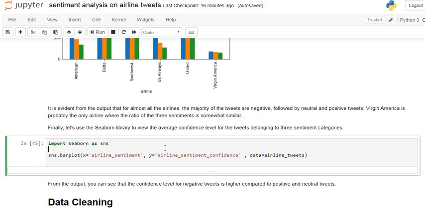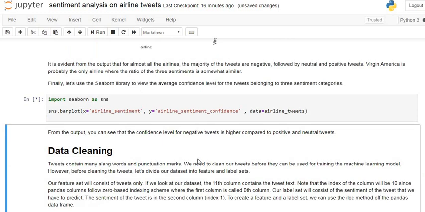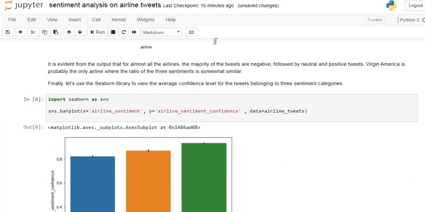Average confidence level is one of the variables in our data set. On the x-axis there is airline sentiment, that is positive, negative and neutral, and on the y-axis we have airline sentiment confidence. Here we have to wait some time for our plot.